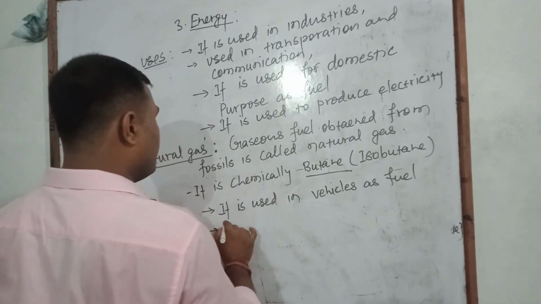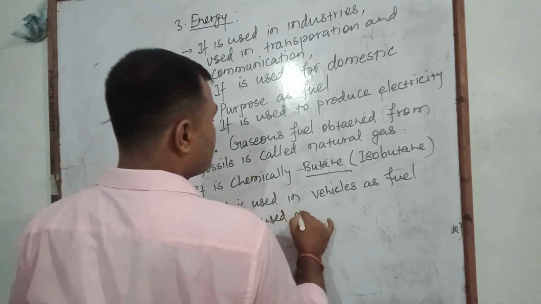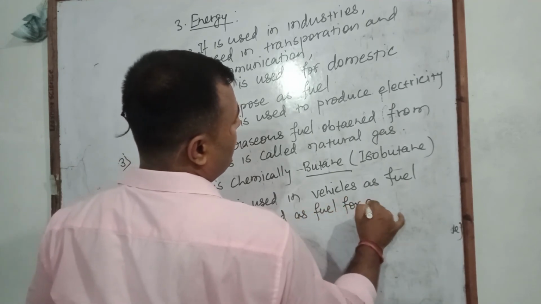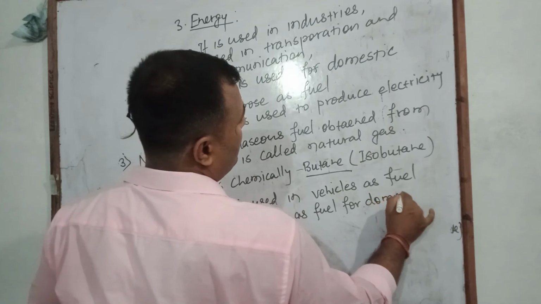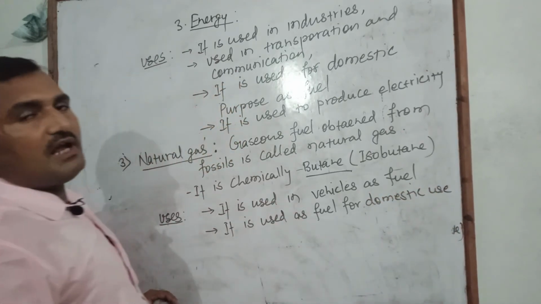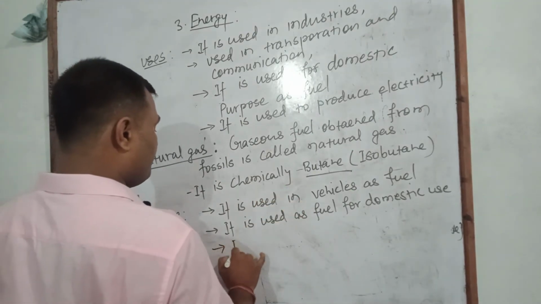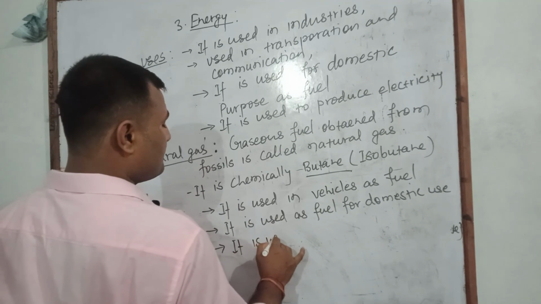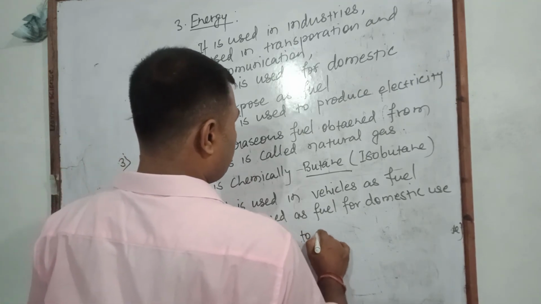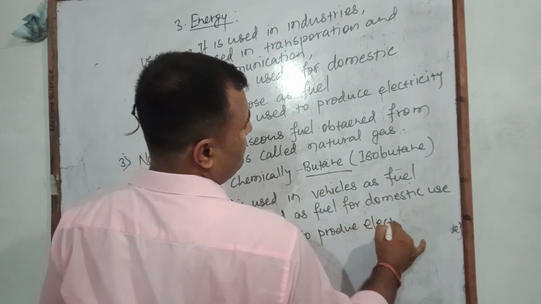Other, it is used as fuel for domestic use. Domestic use is for household; in the kitchen it is used as a fuel. Other, it is used to produce electricity.